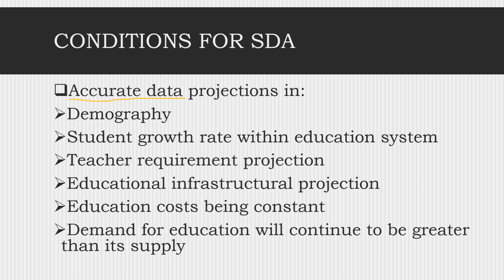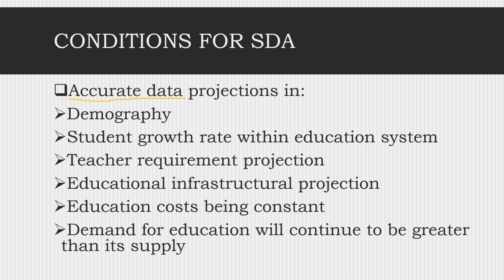You need accurate data projection in the following areas: demography, that's about population characteristics. You need to have data on the population characteristics, but I also need to have data on the student growth rate within the educational system. This is very important because it will determine absorbing capacity of educational system.